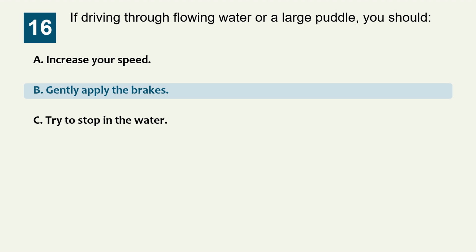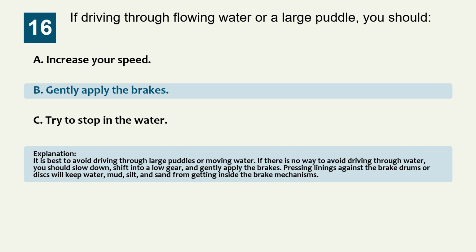The correct answer is option B, gently apply the brakes. Explanation: it is best to avoid driving through large puddles or moving water. If there is no way to avoid driving through water, you should slow down, shift into a low gear, and gently apply the brakes. Pressing linings against the brake drums or discs will keep water, mud, silt, and sand from getting inside the brake mechanisms.